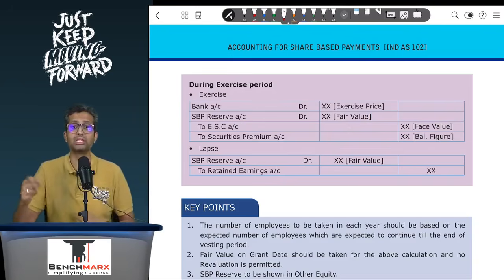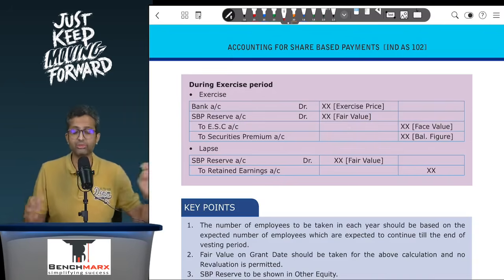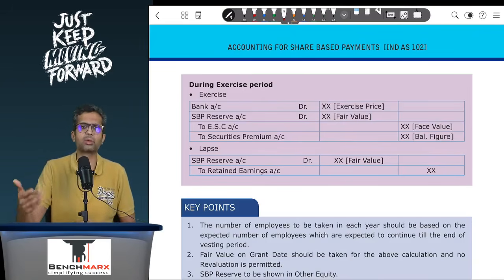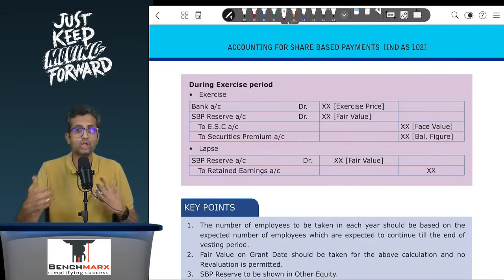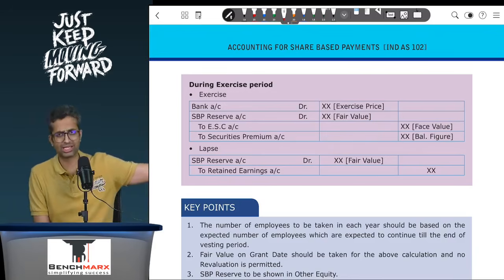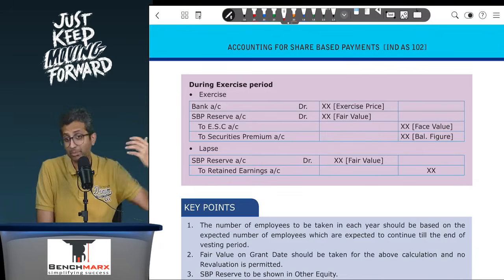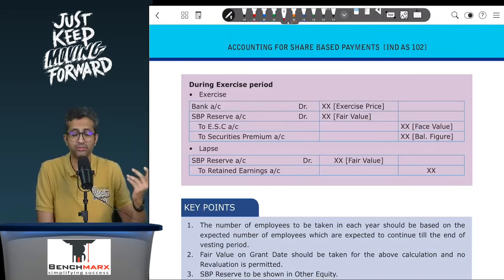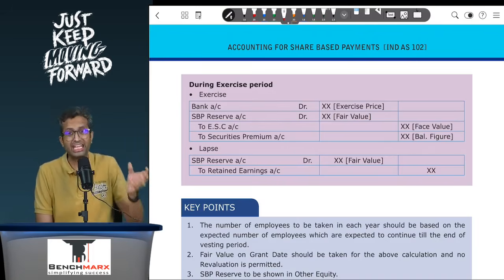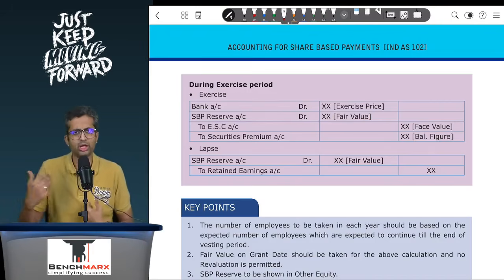Now is it possible that the estimate of the number of employees can possibly change? Of course. If the estimate changes, then you will take the number of employees expected based on the latest estimate. So in the second year no one left, but now you expect in the third year one more employee will leave, and hence you will take probably 8 employees who are expected to continue and do the working.